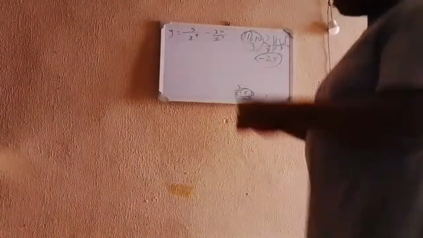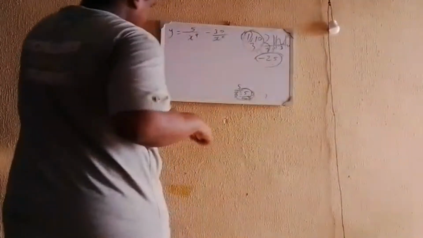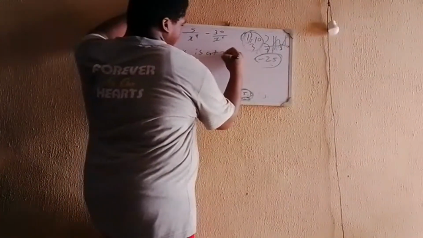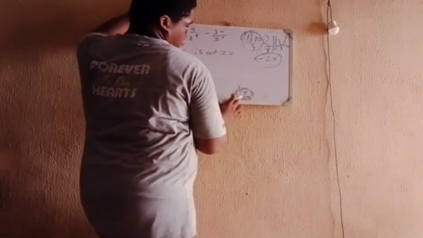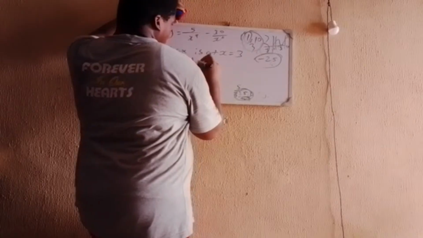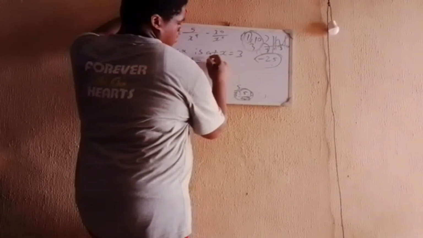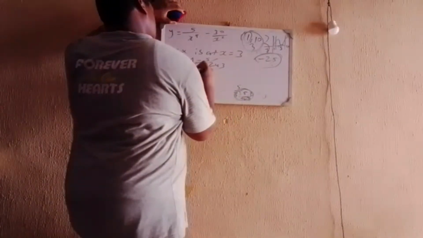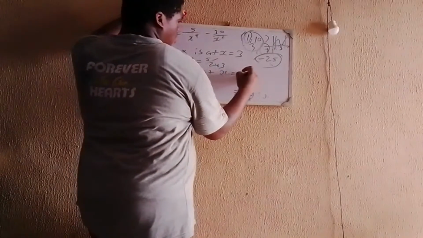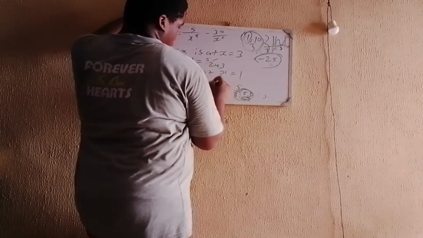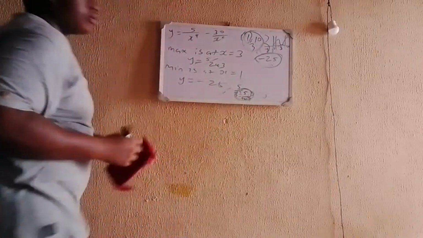Now the question is, what is your maximum value and what's the minimum value? The maximum is at x equal to 3. At x equals 3, y is equal to 5 over 243. While the minimum is at x equal to 1, y is equal to minus 25. So this is your maximum and your minimum value.